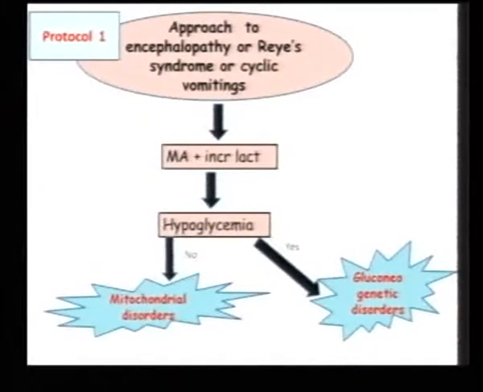HFI is a gluconeogenetic disorder, and even GSDs are gluconeogenetic disorders. So we keep this in mind. Gluconeogenetic disorders should be kept in mind because they are very common. You will have metabolic acidosis, increased lactate, and hypoglycemia.